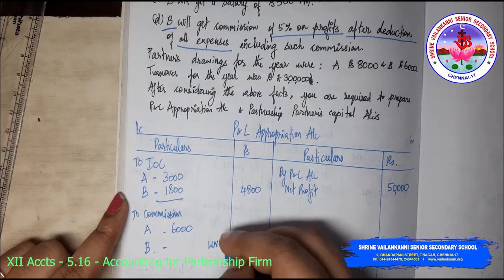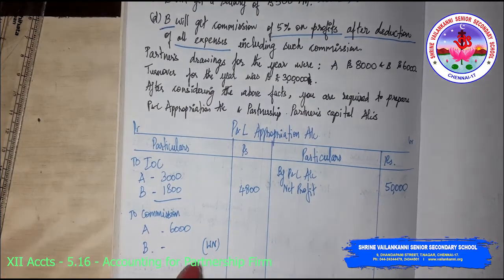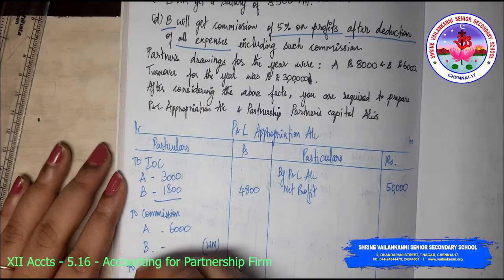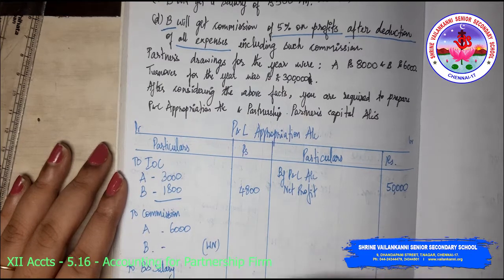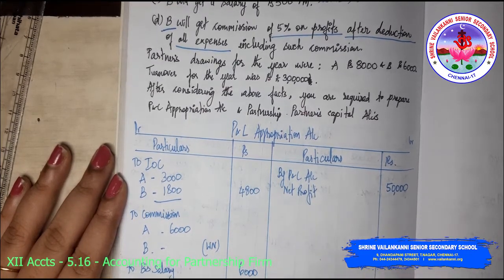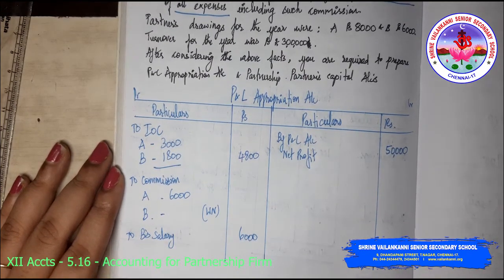So I am just going to prepare a working note for that. So I am just leaving some space for it. Next, to B's salary. What is the salary of B? It is 6,000. Okay, so all the entries are being written.